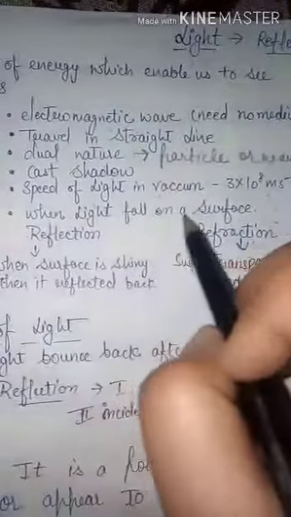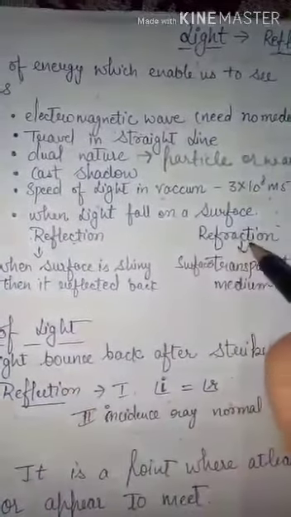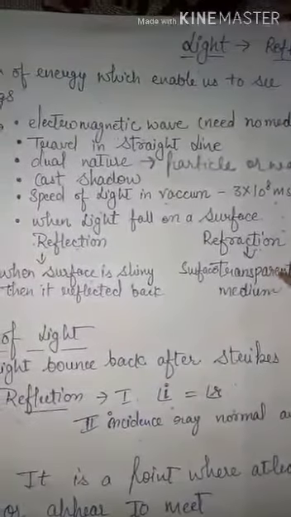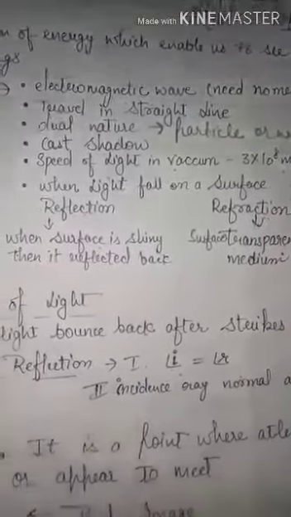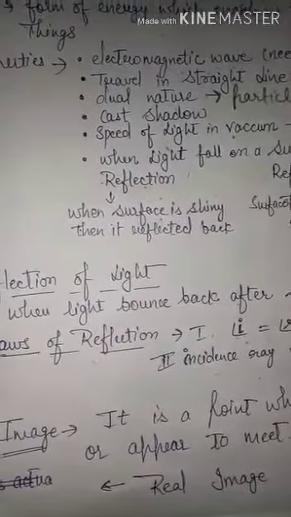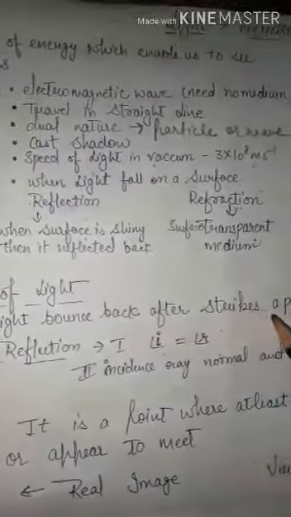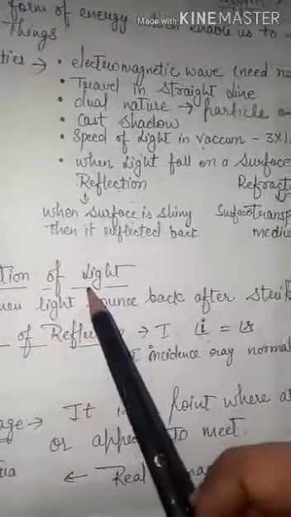When light falls on a surface, two phenomena occur: reflection of light and refraction of light. Reflection means when the surface is shiny and refraction means when the surface is transparent. Now, what is reflection of light? Reflection of light means when light bounces back after striking a polished surface, that is known as reflection of light.